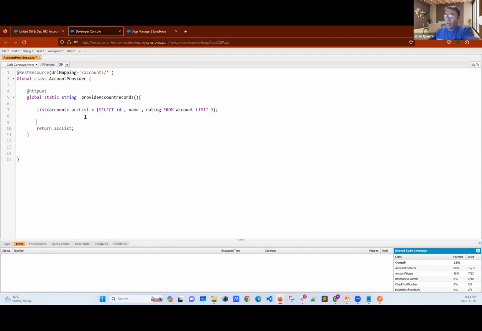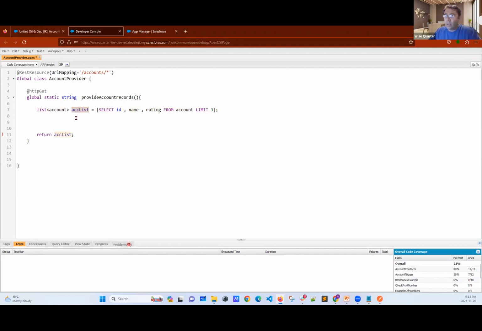Because I have this, let's convert this list to a string. Oh, how can I do this? Oh, this is another topic: how can we convert a list to a string?